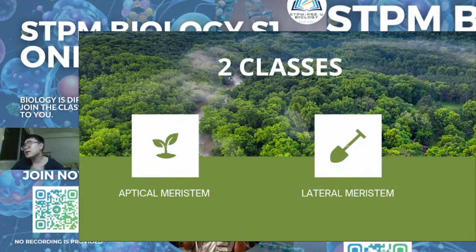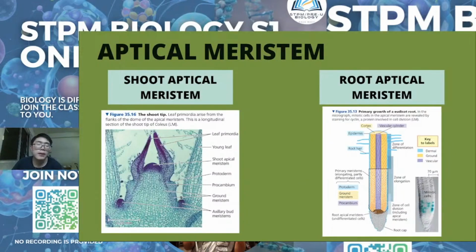Okay, so normally there are two classes of meristematic tissue you have to learn: apical meristematic and lateral meristematic. So these are the apical meristematic. I think these two structures maybe you saw before in your secondary school SPM. So apical meristem is located either at the shoot of the plant or the root of the plant. So both parts of the plant contain apical meristematic tissue. For the shoot, it is located here, normally at the leaf.